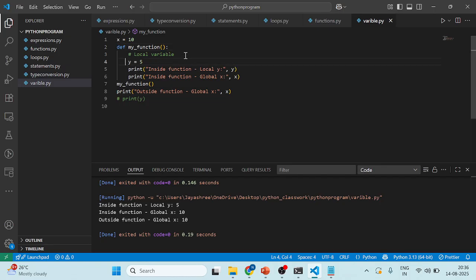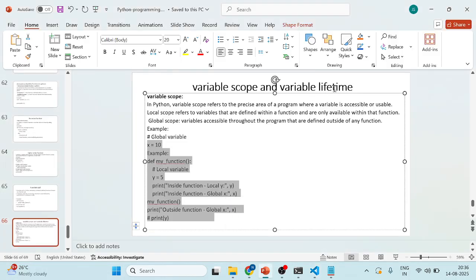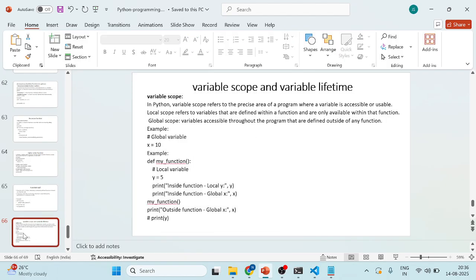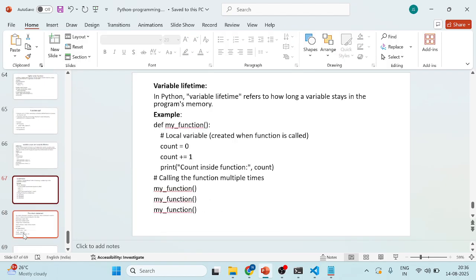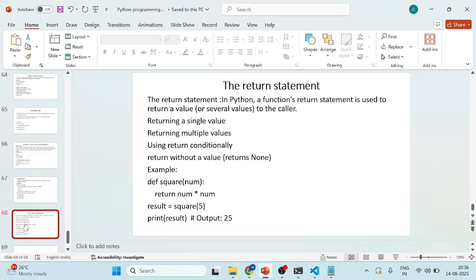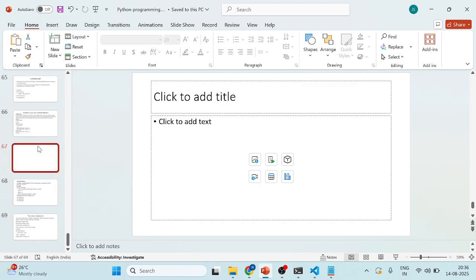That is called global variable and local variable. Is it clear, right, everyone? Up to variables we have completed, and we have the lifetime of a variable. The lifetime is not that much actually. After that, what we have is the return statement, that's it, right?